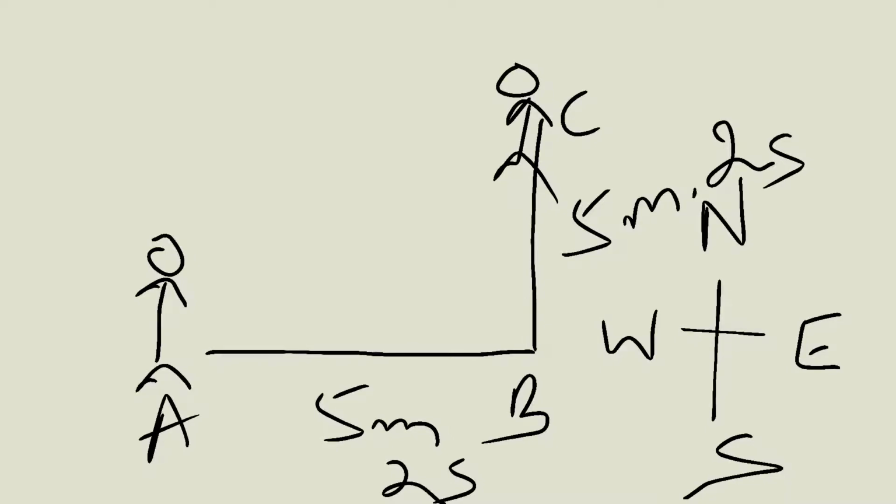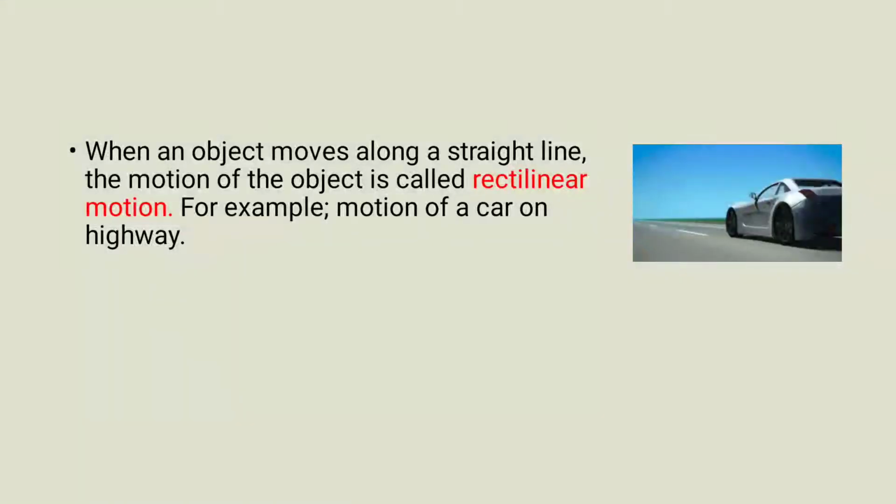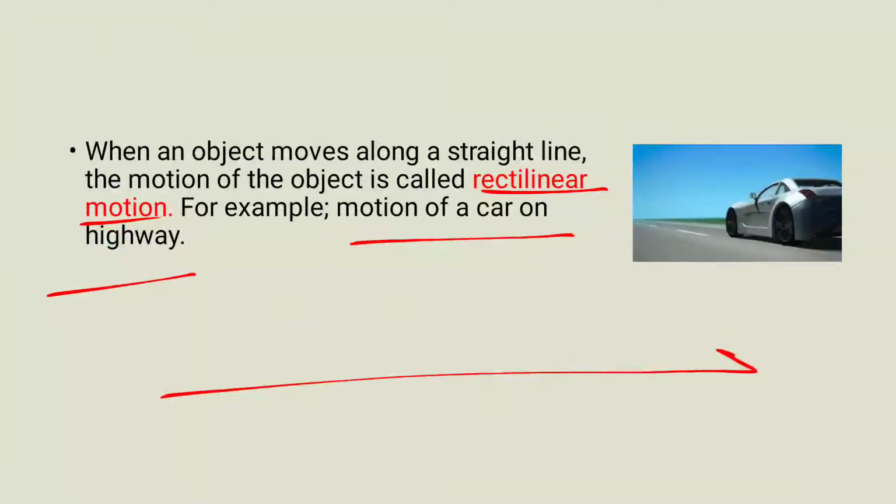So the man has moved a certain distance. Its position has changed with respect to time, isn't it? So the man is said to be in motion. When an object moves in a straight line, the motion of the object is called rectilinear motion. For example, motion of a car on the highway. So if something is moving in a straight line, it is said to be in rectilinear motion.